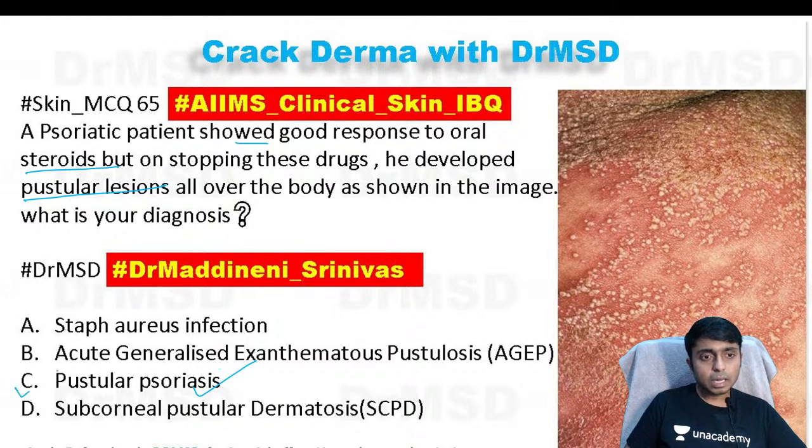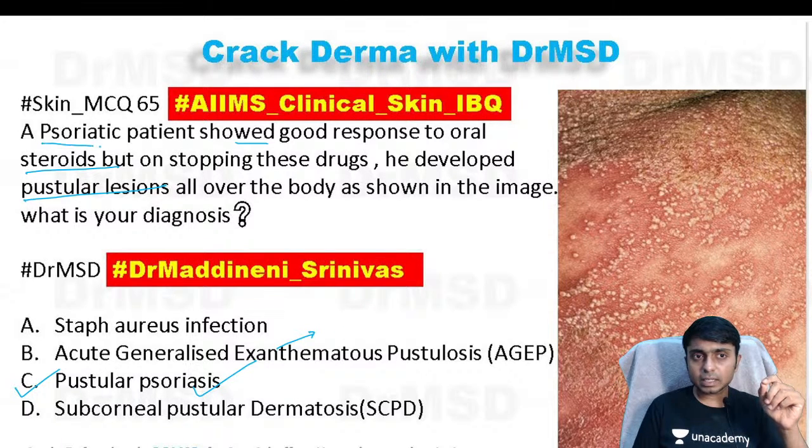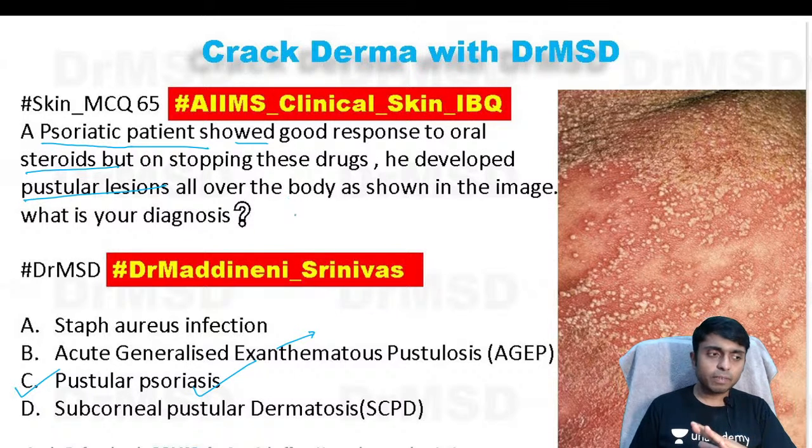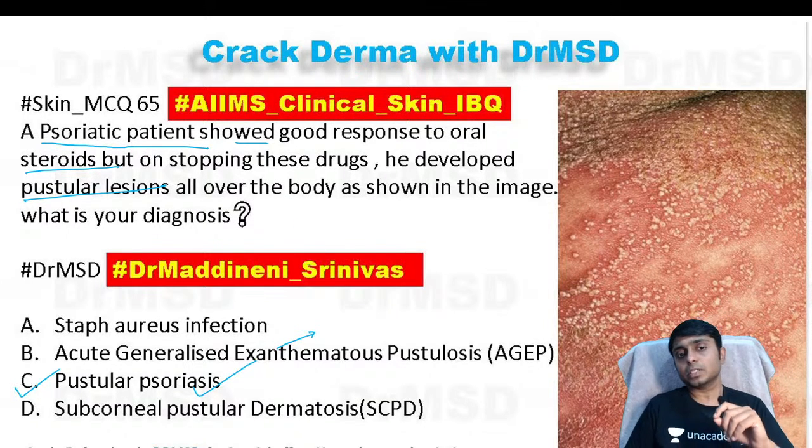So please remember, the answer here is pustular psoriasis, but not acute generalized exanthematous pustulosis. The lesions of acute generalized exanthematous pustulosis will not be seen in a patient with psoriasis. So this clue given in the question, psoriatic patient, is not in favor of AGEP.